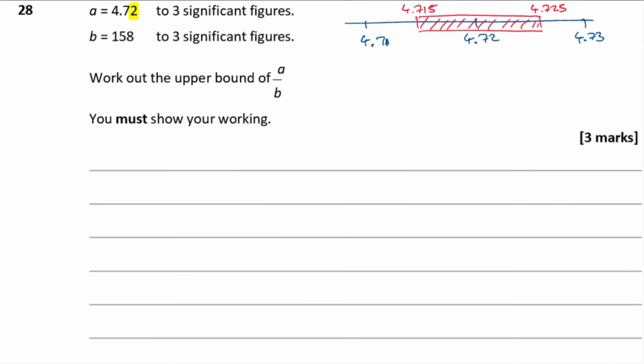Okay, now that's A. I'm going to do the same thing for B. B is 1.58 to 3 significant figures. So I'm going to draw another number line. I'm going to mark on the number they gave us, which is 158. Now this time the third significant figure is that 8 there, isn't it? 1, 2, 3, it's the 8. So that means this number's been rounded to the nearest unit or whole number. So one whole number up from 158 is going to be 159. One whole number down from 158 is going to be 157.